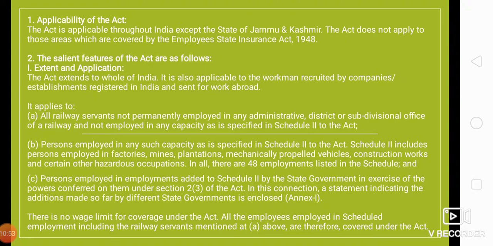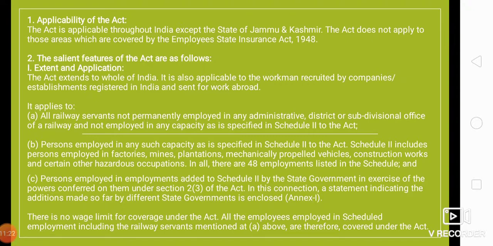Persons employed in employments added to Schedule 2 by the state government in exercise of the powers conferred on them under Section 2, Clause 3 of the Act. A statement indicating the additions made so far by different state governments is enclosed as Annexure 1.